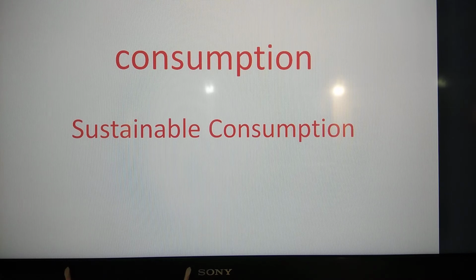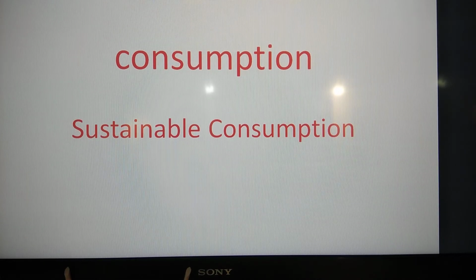So consumption is the act of using goods and services to satisfy human wants. Anyone who consumes goods and services to satisfy his or her wants is called a consumer. So a consumer is a person who consumes goods and services to satisfy his or her wants.